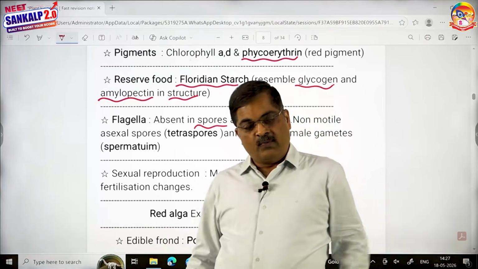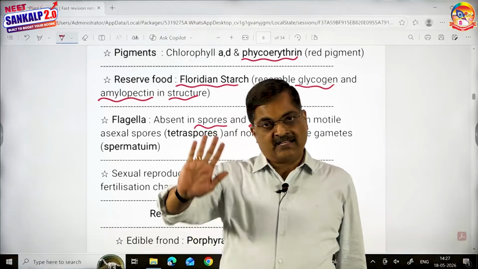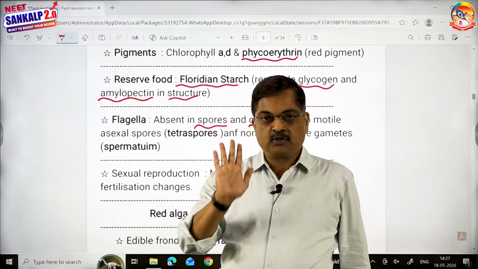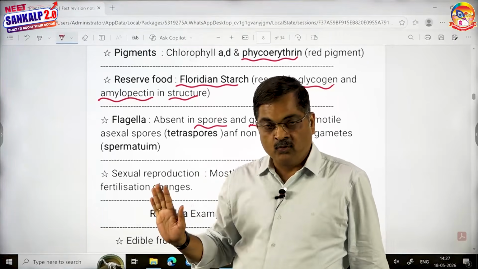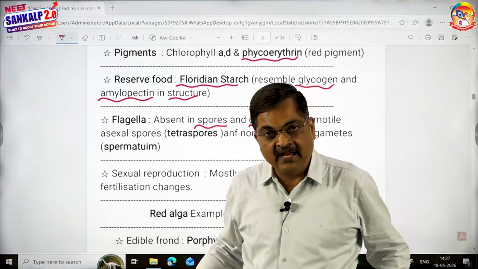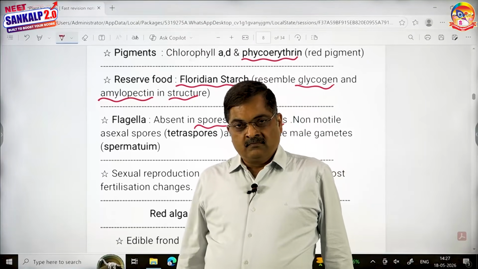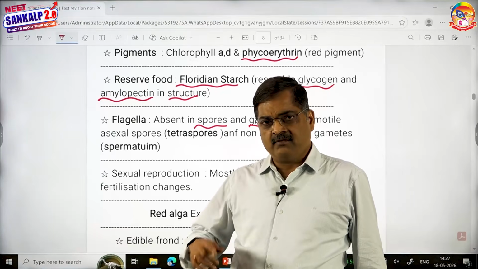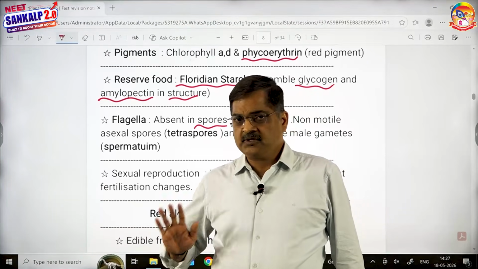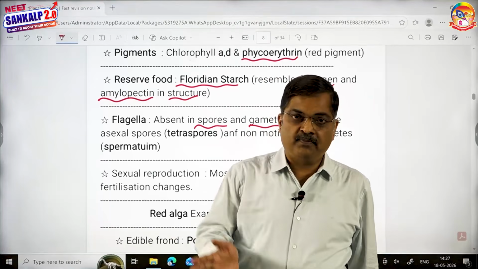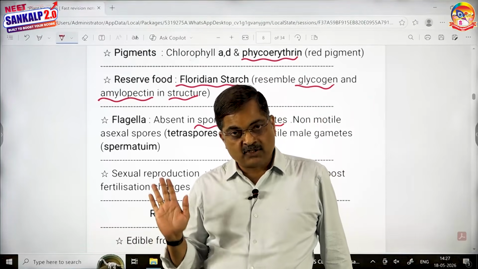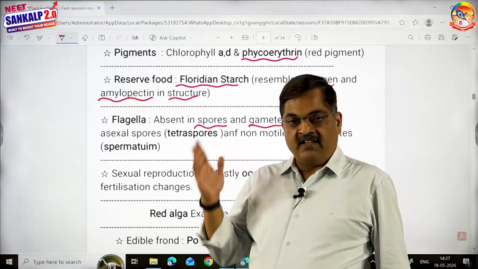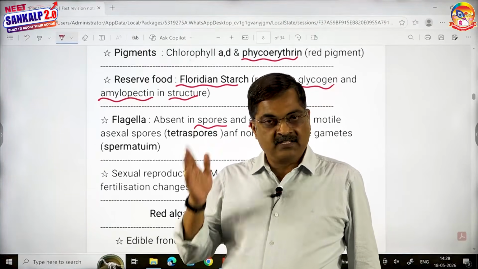It is just like, you know, when I'm standing at the signal, when there is a red light, I stop. Traffic signal I'm talking about. Red light, stop. Red alga, they can't move because there are no flagella either in male gametes or in spores. Then in traffic, opposite to red is green, isn't it? Green means go. But in alga, opposite to red is not green, but it is brown. So in brown alga, it is go. It means that both spores and gametes are motile. Whereas in red alga, spores and gametes are non-motile.